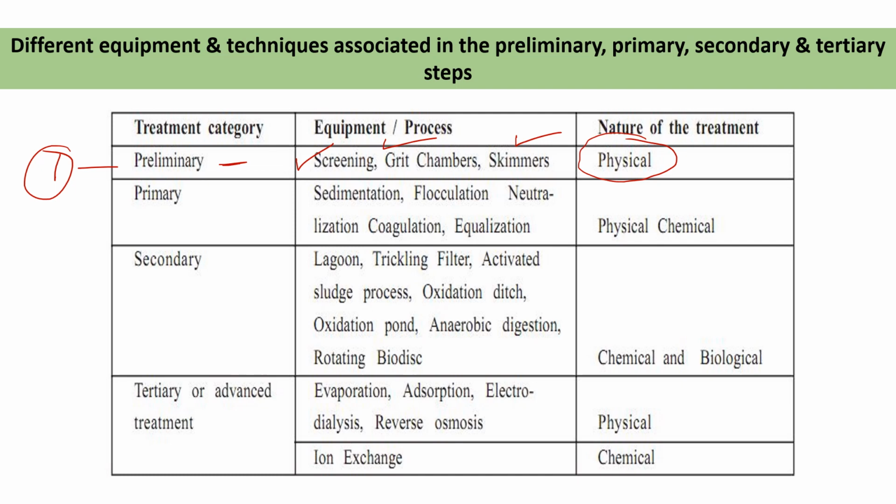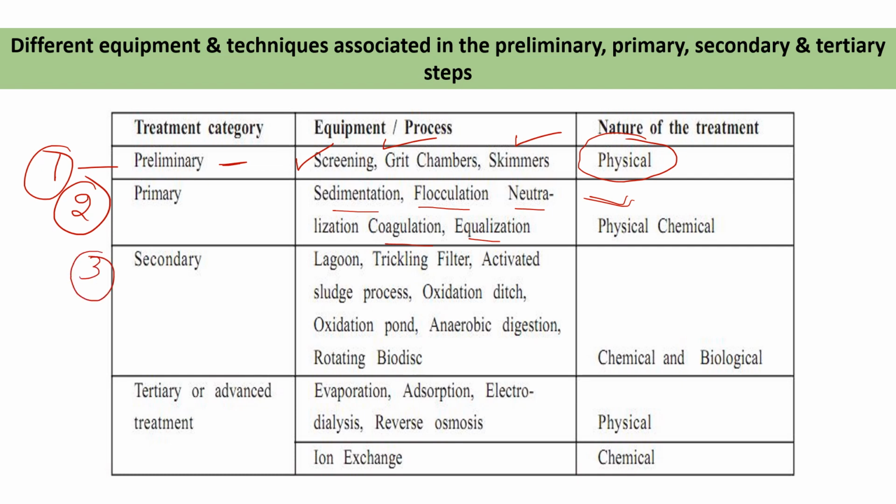Then after that, the second process is the primary treatment process. In the primary treatment process, we use sedimentation, flocculation, neutralization, coagulation, and equalization. So we will discuss each and every process in coming slides. And this is also a physical process because here we are not going to use anything. Then after that, the secondary process.